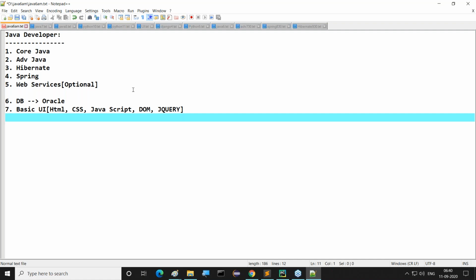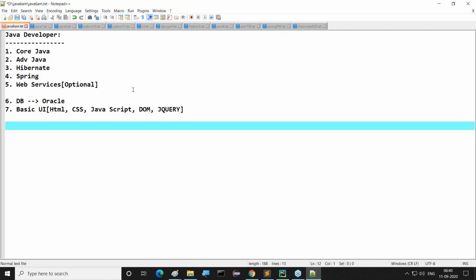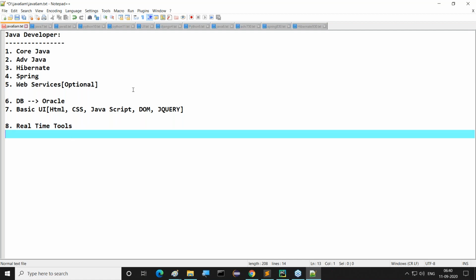But if you have patience and want to upgrade to Angular, separate shops are available. Or else, as a Java developer, with Angular awareness, that will be good enough. These are the things we can identify. If you want to put in some experience, we have to go for some real-time tools. At least Maven or JUnit, these kinds of tools, we require minimum. The next one is design patterns. If you know them, that will be good. Different patterns are available, and that will be good enough.